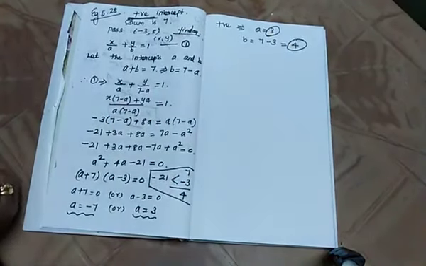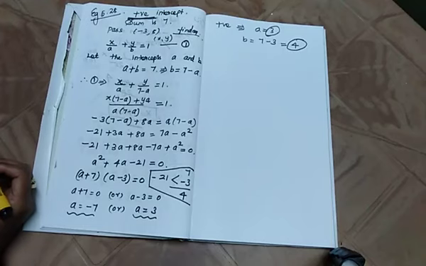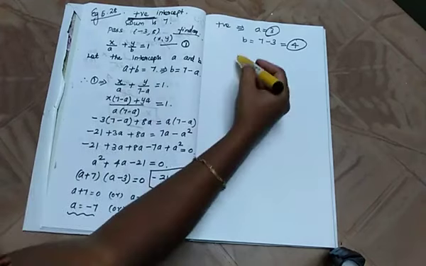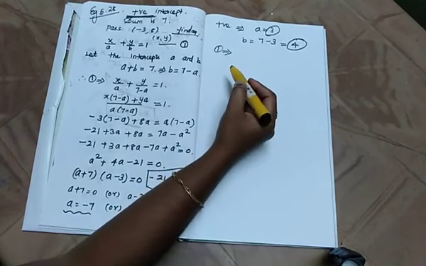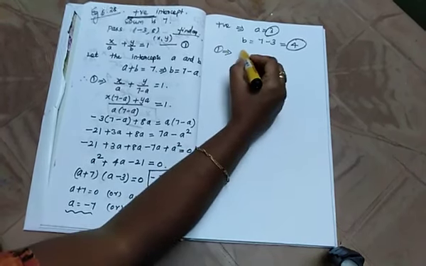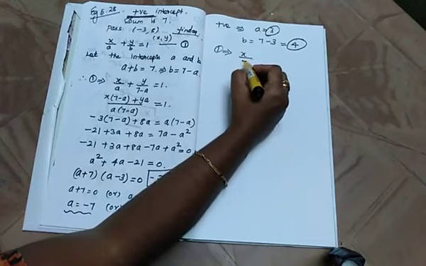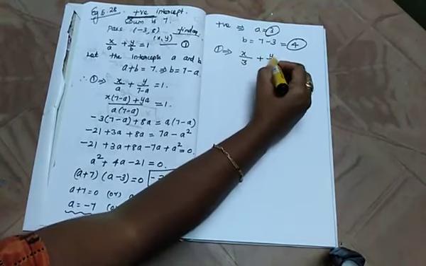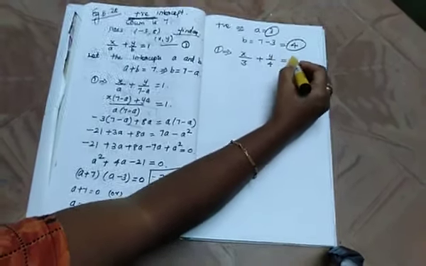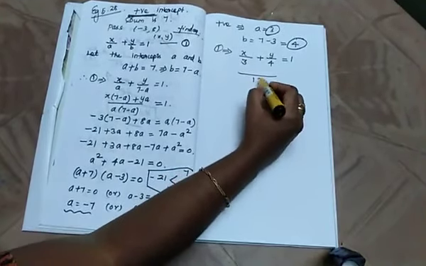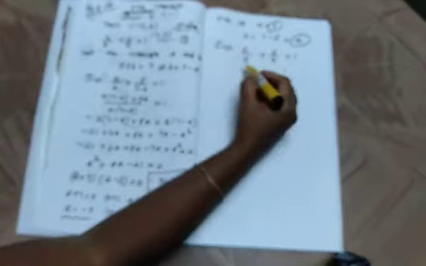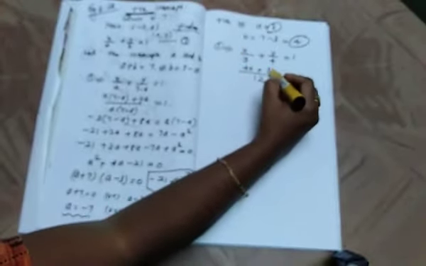Now substitute it and form the equation. So therefore, x by 3 plus y by 4 is equal to 1. What is the LCM? 3 fours are 12.